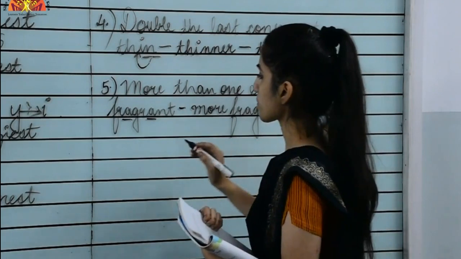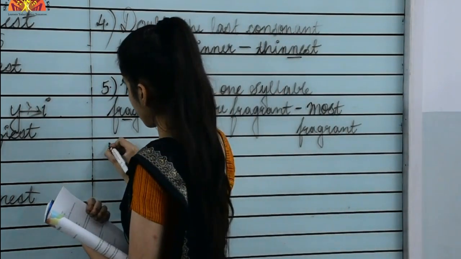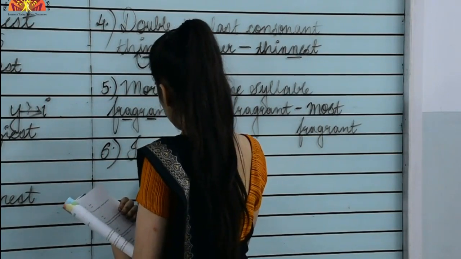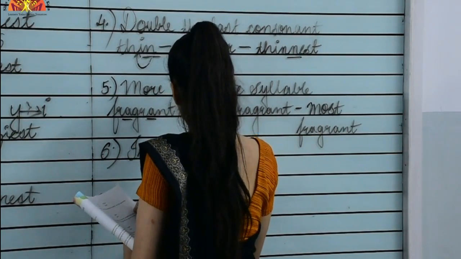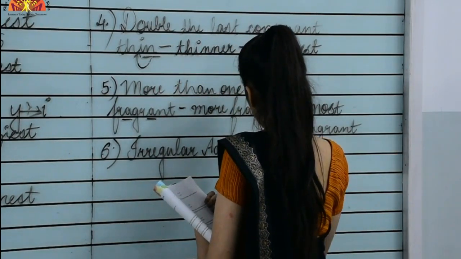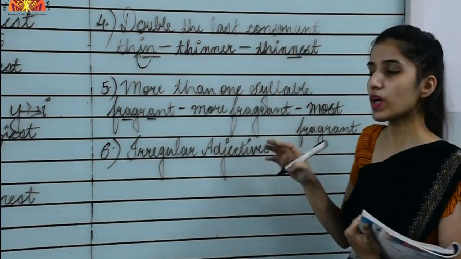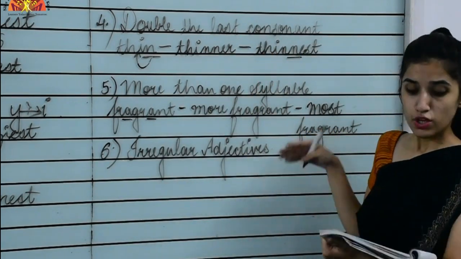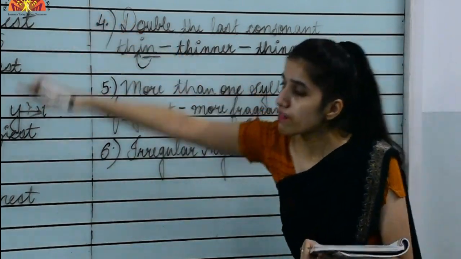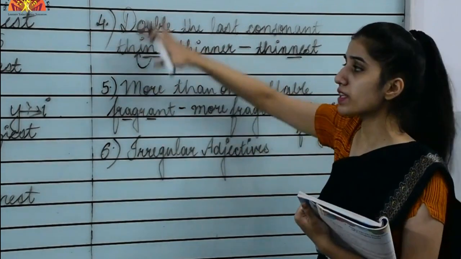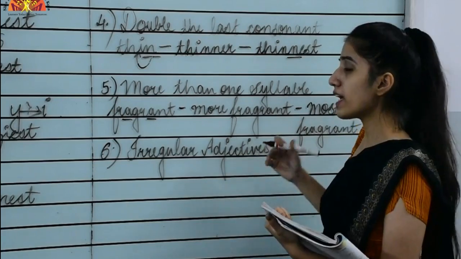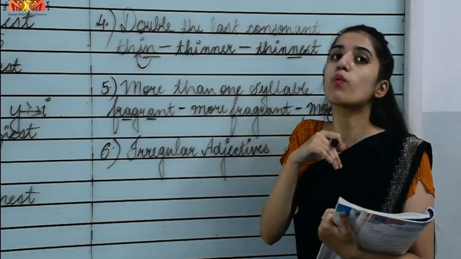Okay. Now the sixth one, that is irregular adjectives. What happens with irregular adjectives? So irregular adjectives do not follow any rules that we have studied, right? We have studied these rules. They don't follow these rules that we have studied before, because they just change the whole word.